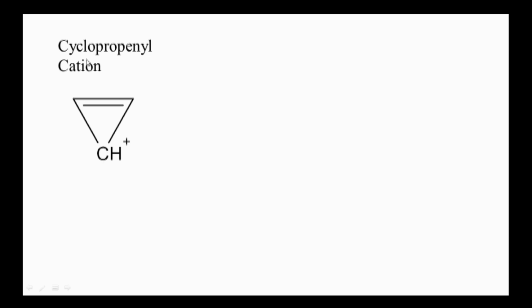This is how the cyclopropenyl cation is stabilized by resonance, and this resonance structure shows that these pi electrons are not static but delocalized. As far as the Huckel rule is concerned, 4n plus 2 is equal to 2 in this case. So n is equal to 0, which is an integer number. So the cyclopropenyl cation is aromatic.